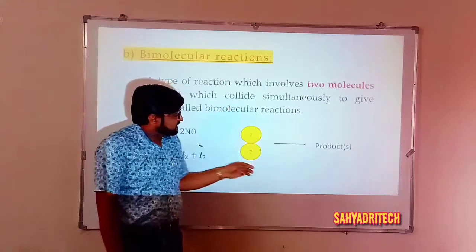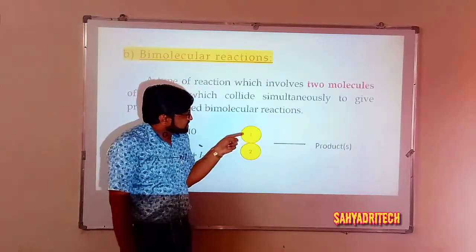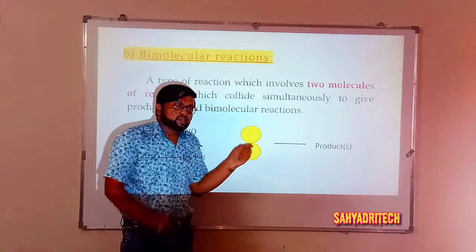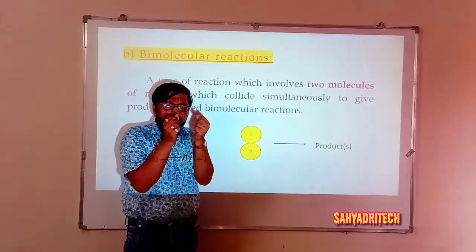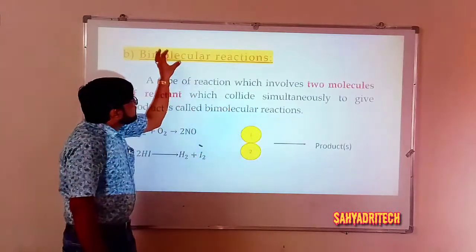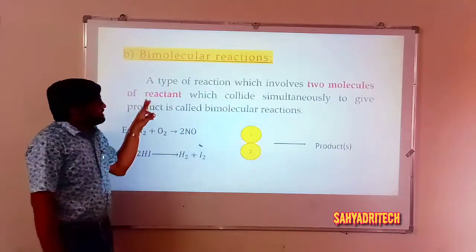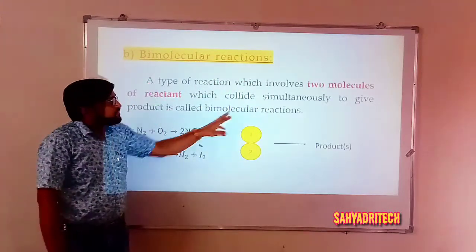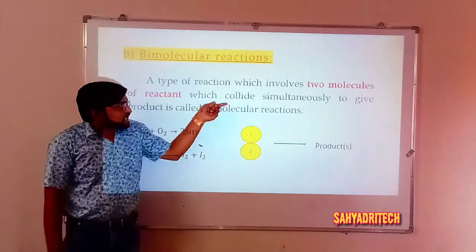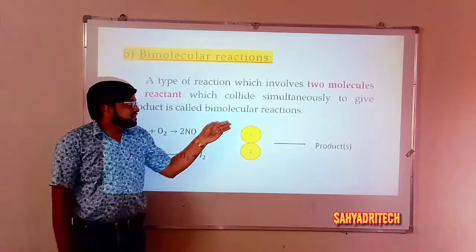There is a possibility of simultaneous collision between these two reactant molecules, so I can consider it a bimolecular reaction. So what is the definition? A type of reaction which involves 2 molecules of reactant which collide simultaneously to give product or products